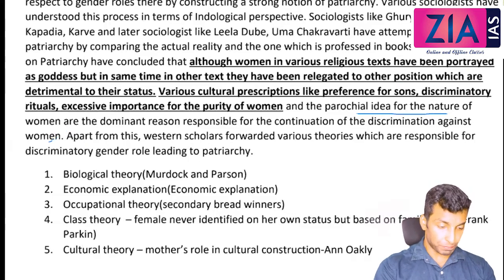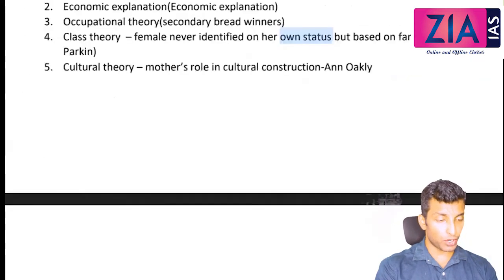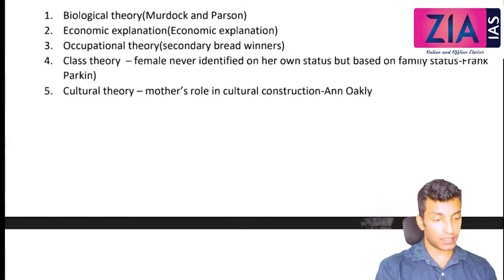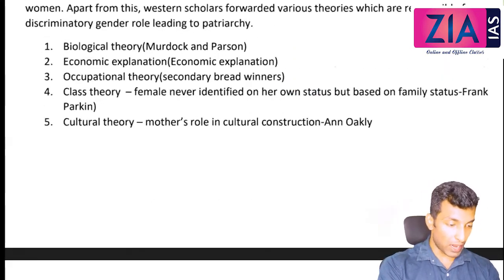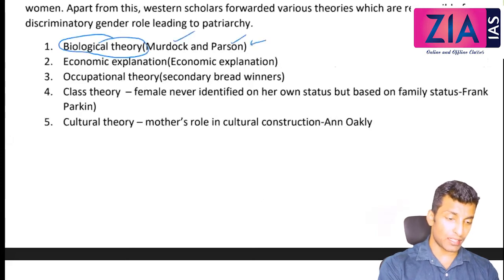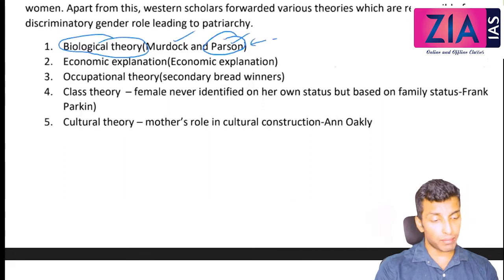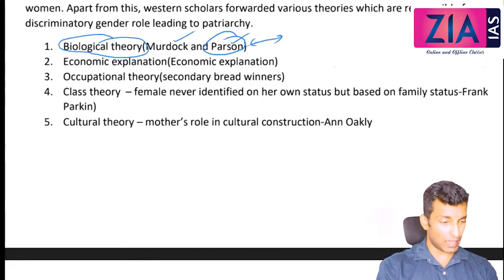So these theories, nobody is going to ask you what the theories are, which lead to patriarchy. Okay, what you need is there is a biological theory which is given by Murdoch and Parsons. To some extent it is relevant because it is given by Parsons. Biologically, male is superior. That's it. Nothing more. You can read from Essential Sociology, Haralambos, all the textbooks it is mentioned.